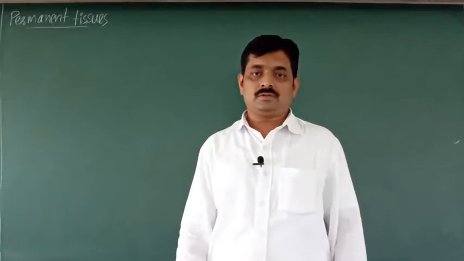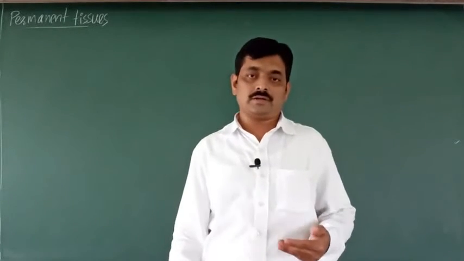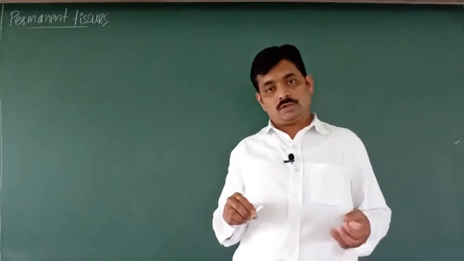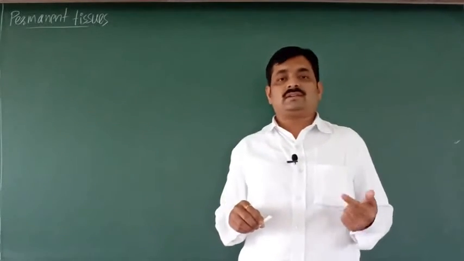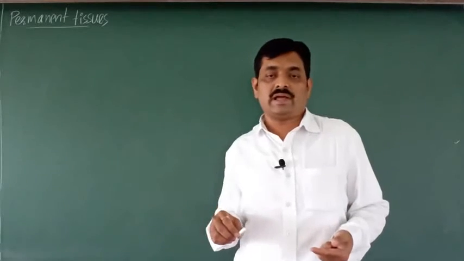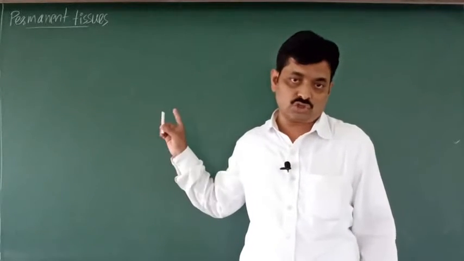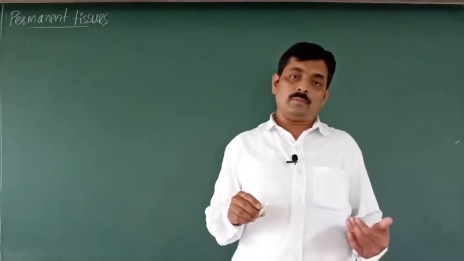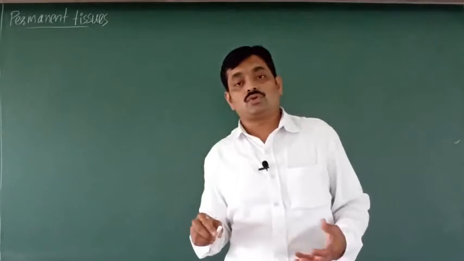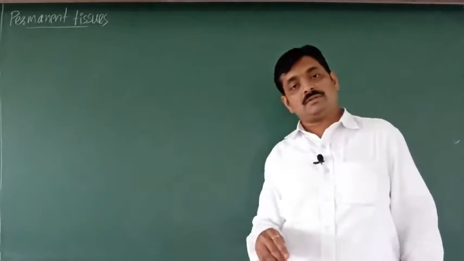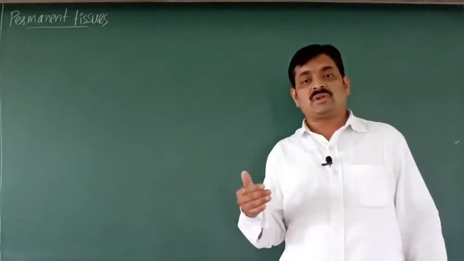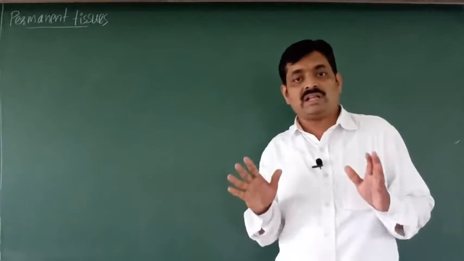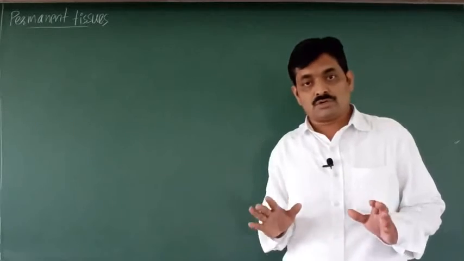Hello students. So we will continue with the next part, that is permanent tissues. As you know, plant tissues are classified as meristematic tissues and the permanent tissues. These permanent tissues arise from meristematic tissues. Meristematic tissues in plants produce permanent tissues. All permanent tissues arise or develop from meristematic tissues.